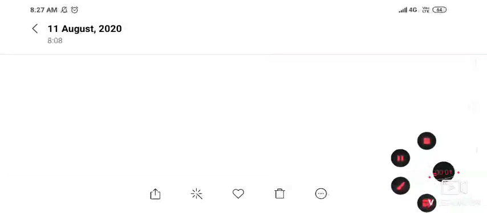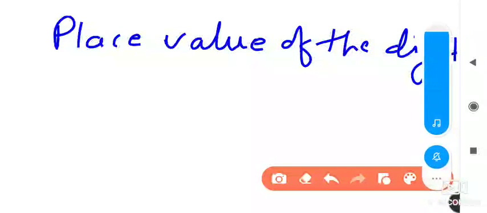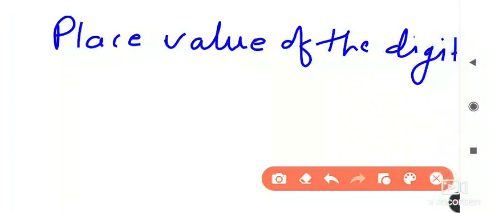Hello students, today we will see the next part of our maths, and that is the place value of digits. In this lesson, first of all we will see the place values of a digit, and after that we will see some examples based on it, and what kinds of questions will come in the exam. So first of all I will write one number, suppose it is 3 2